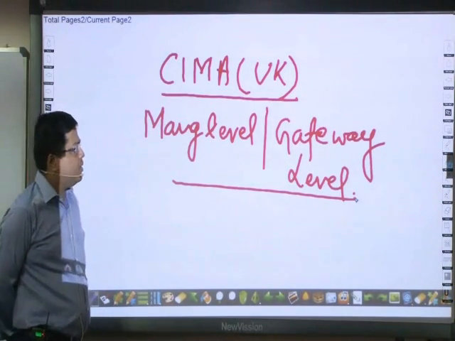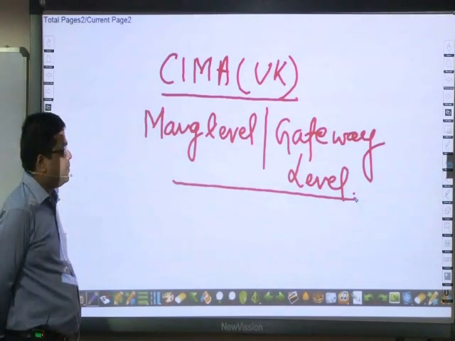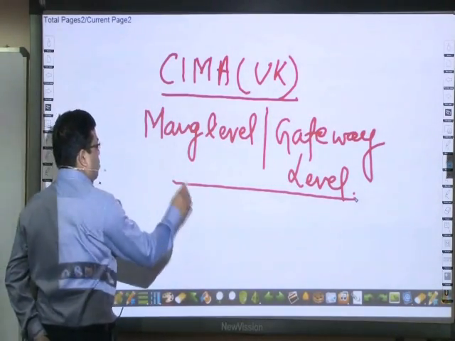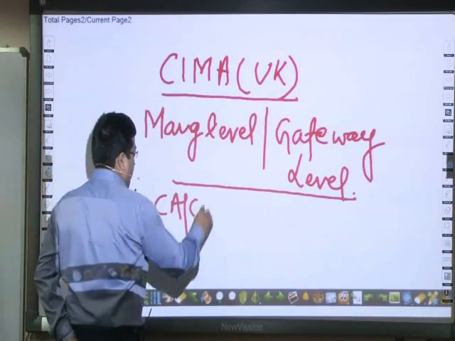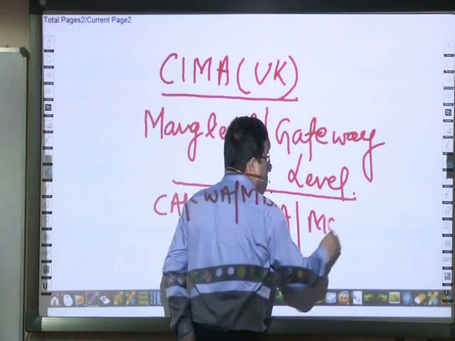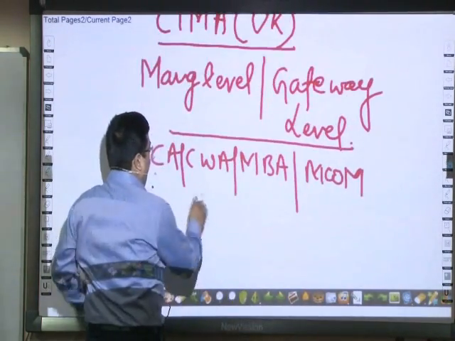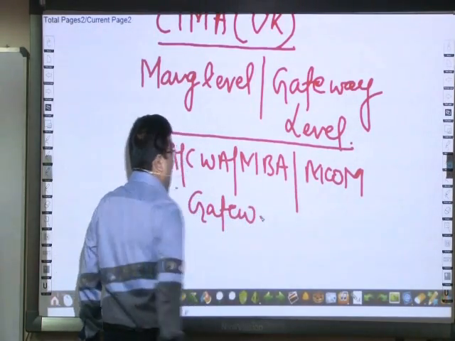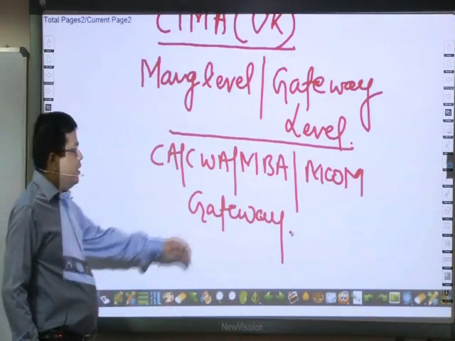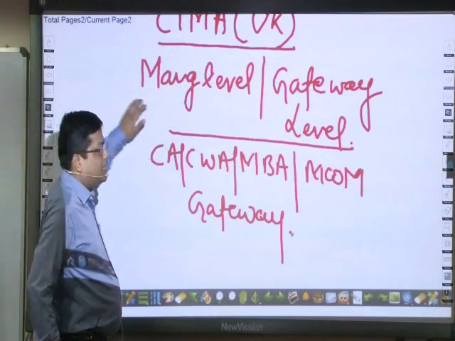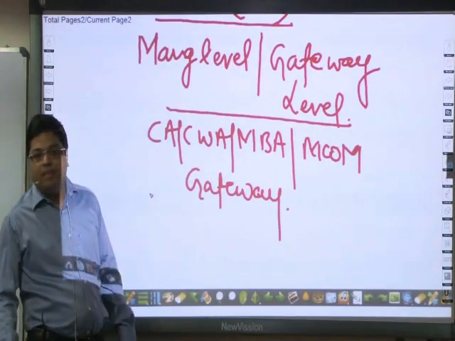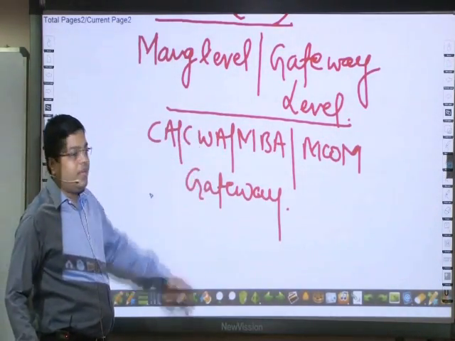Good morning, students. So now we are starting management level, that is gateway level. Those who are CAs, CWAs, MBAs, and MCOM are required to give a gateway exam, an entrance exam called gateway exam. The syllabus of gateway and the management level is same. First of all, I am concentrating on CAs, CWAs, MBAs and MCOMs. They are required to give a gateway exam.